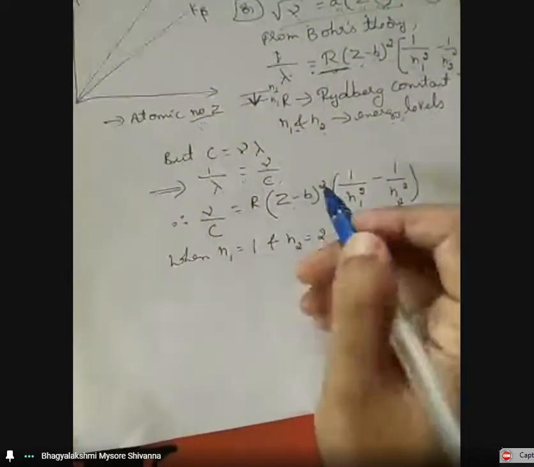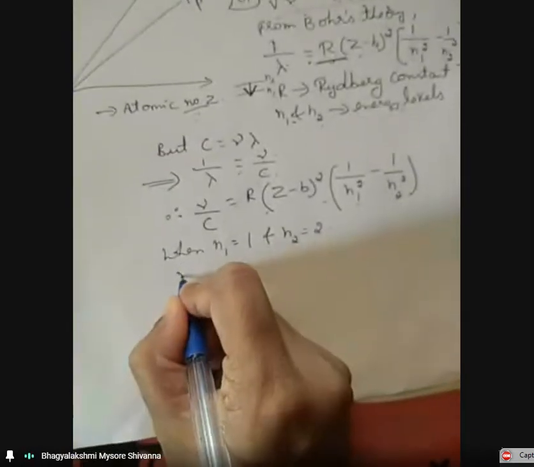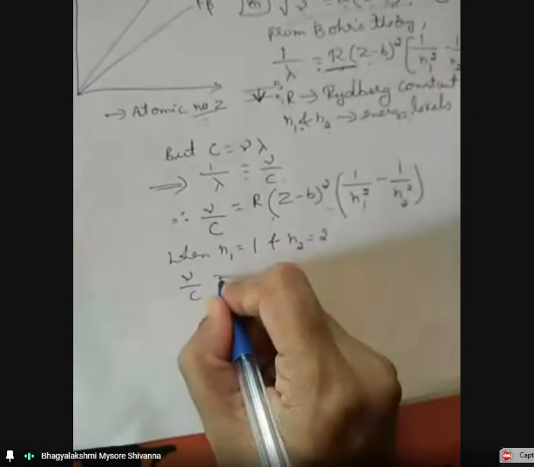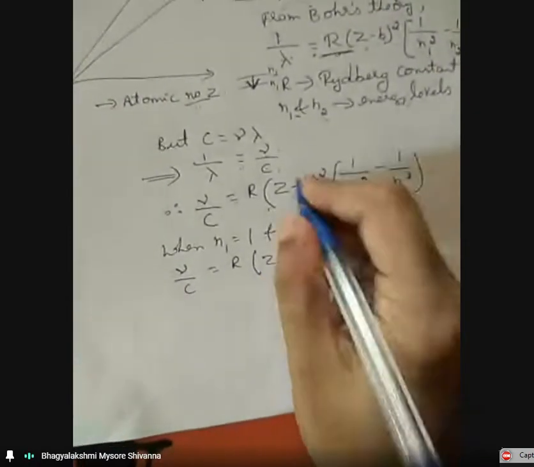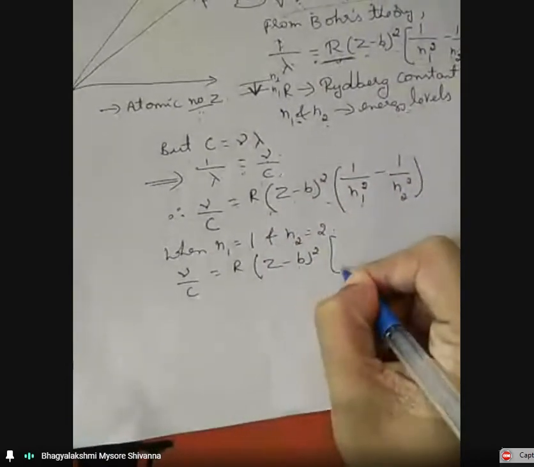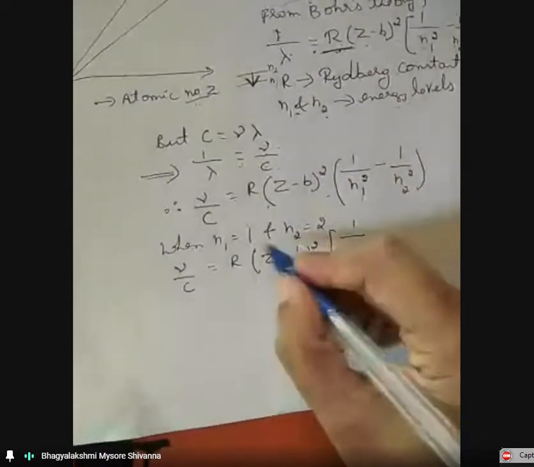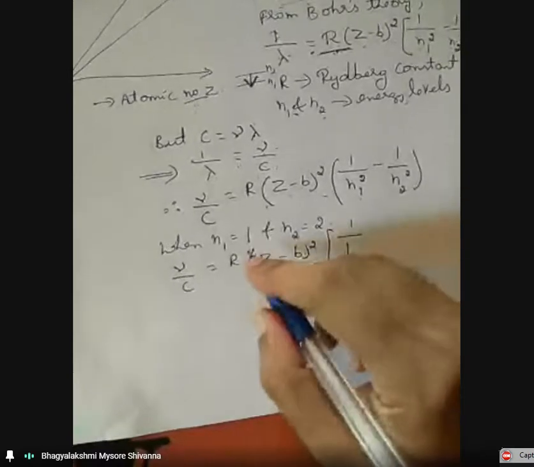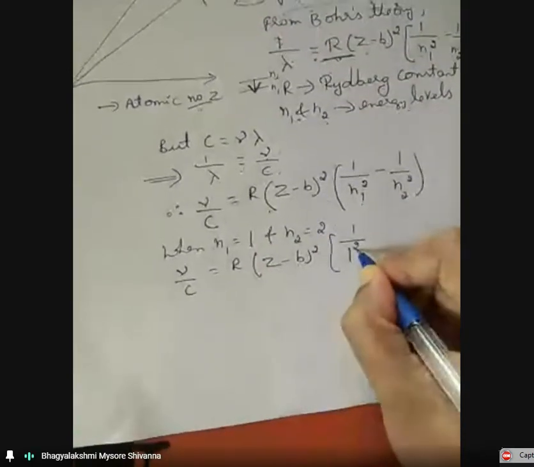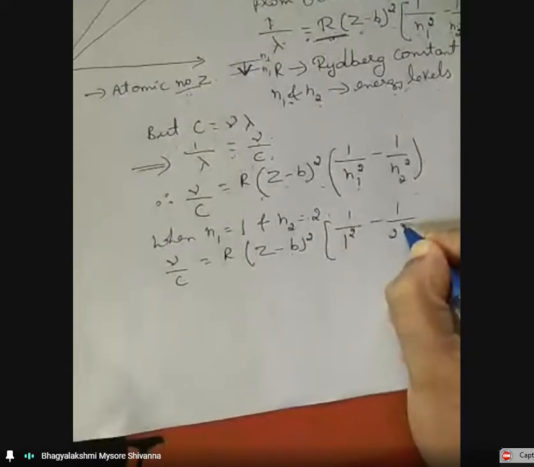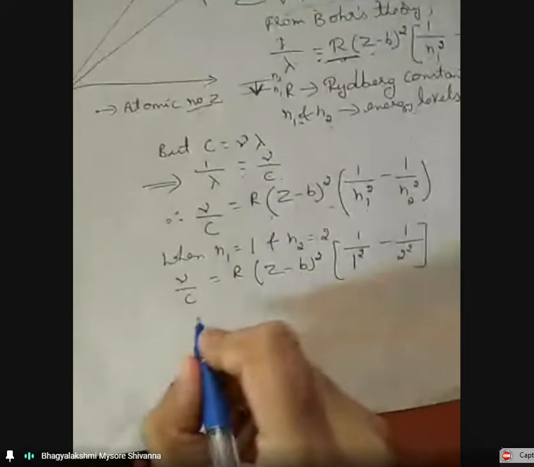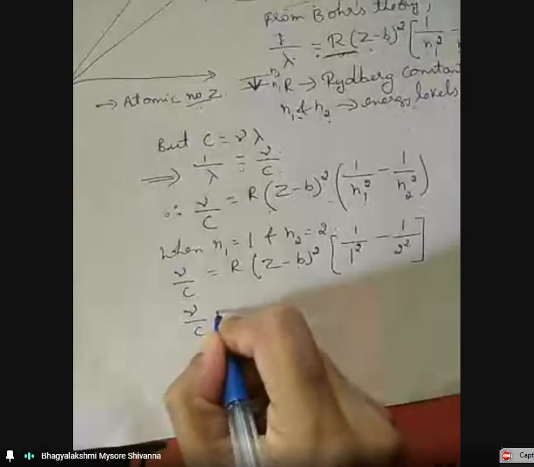Then this equation becomes mu by C equal to R into (Z minus B) whole square into (1 by 1 square minus 1 by 2 square).